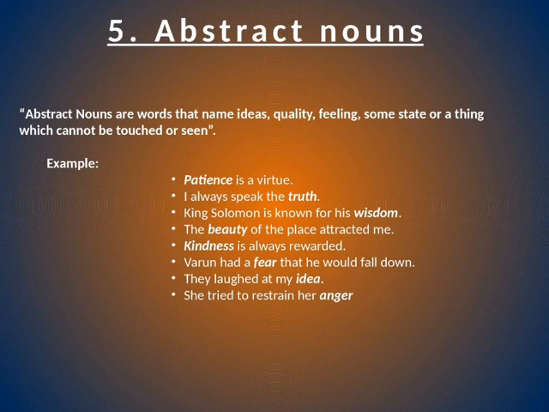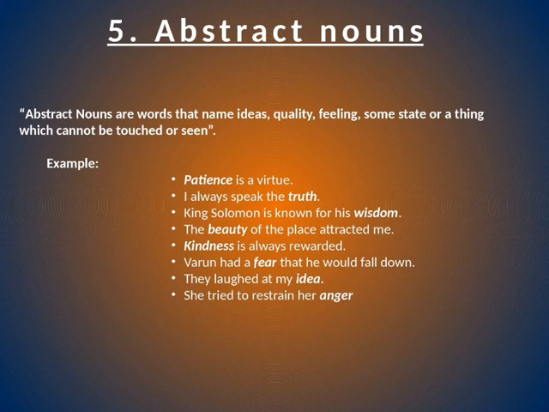Patience is a virtue. Here patience is a quality of a person. So patience is an abstract noun. Now next is: I always speak the truth. Truth is the quality of a person which he used to speak. So it is an abstract noun. King Solomon is known for his wisdom.